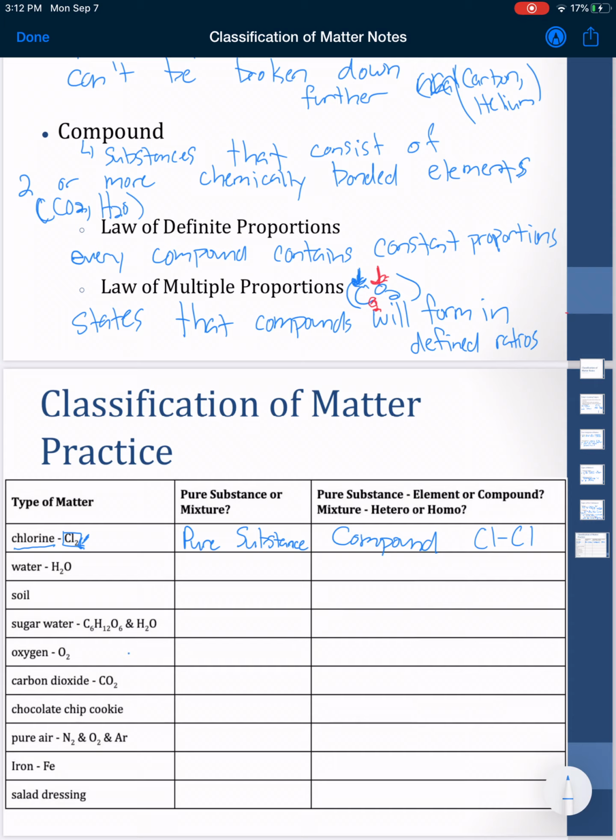Down here, water, H2O, is a pure substance once again. For water, H2O, that is absolutely a compound. That's because we have the oxygen and the hydrogens bonding together.